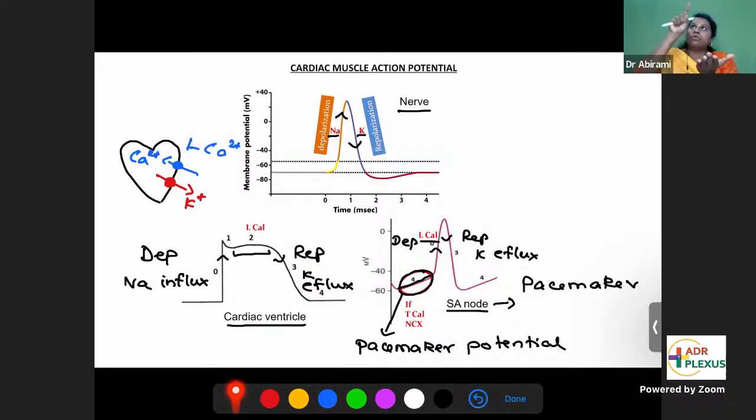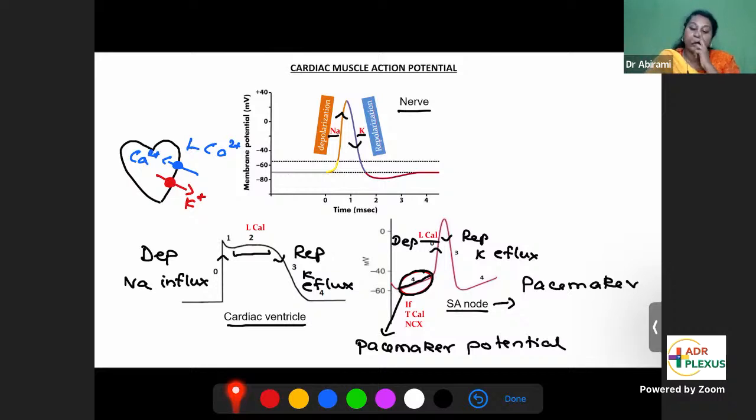From ground floor to go to the 5th floor, that's like from RMP going to the action potential. But in SA node, already there is that slope there, phase 4, which has shifted the RMP to a more positive value. So already it has gone like this. So from top of this point, this is like 4th floor. From 4th floor to go to the 5th floor, it's very easy now. So every action potential will have this slope. So the slope is elevating the action potential. It's making it more easier.